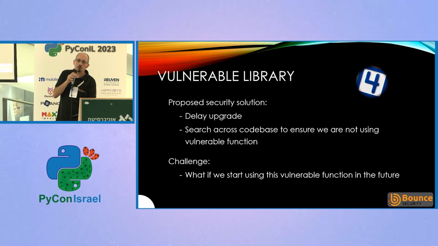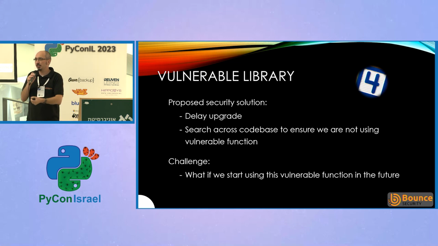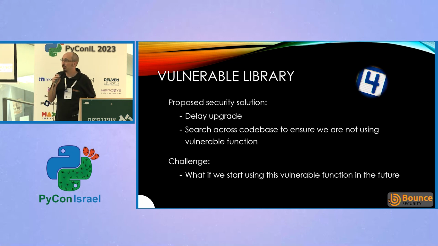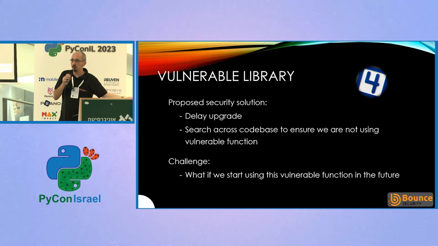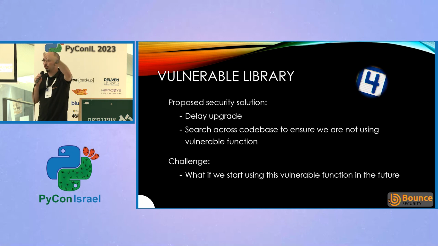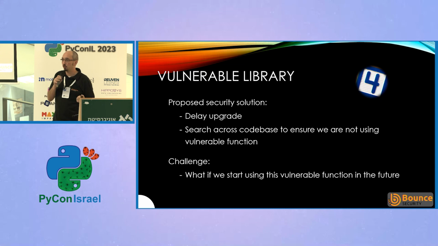So what we want to try and do here is delay the upgrade, which, again, I'm not sure I'd recommend, but let's say that's the cards that we've been dealt for now. We want to delay the upgrade, and we want to search across the code base to make sure we're not using this extract all function somewhere in our code base. Again, the question is, okay, we can verify that today, we know that we're not doing it now, but how are we going to make sure we don't, in the future, start using this dangerous extract all function?